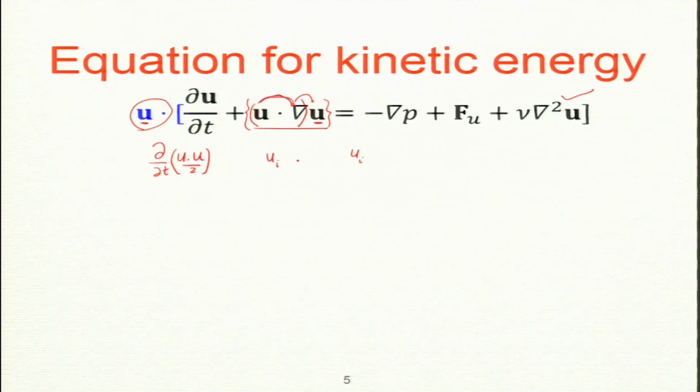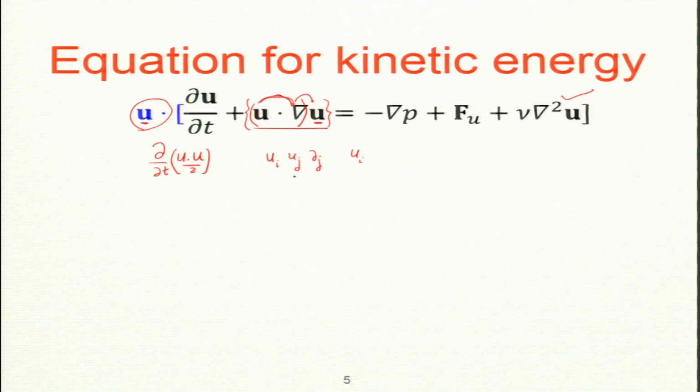So, what do I do with the u and grad? Should I use the same i index? No, I should not use the same index, because two i's are already covered. So, use j: u_j del_j. So, this is the second index. You can use as many indices as you want, but a dot means that those indices should be repeated. Okay. Now, this is what I got.